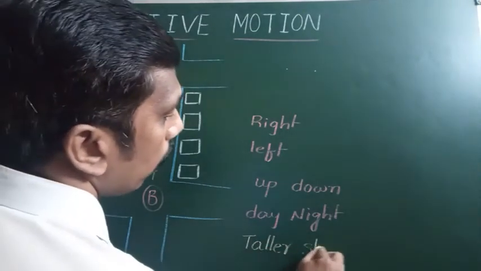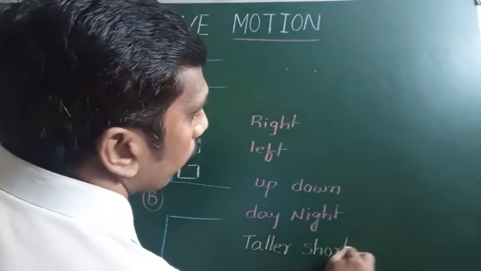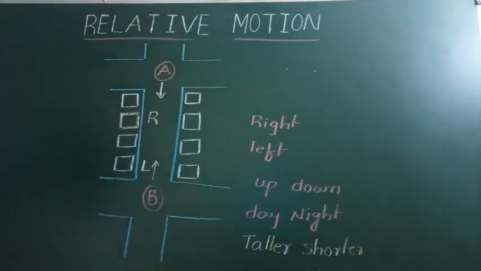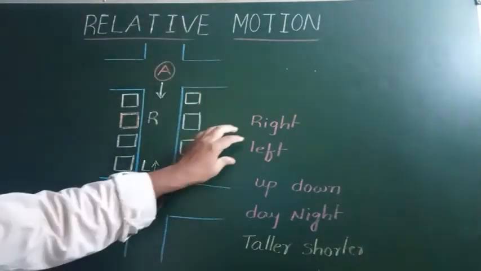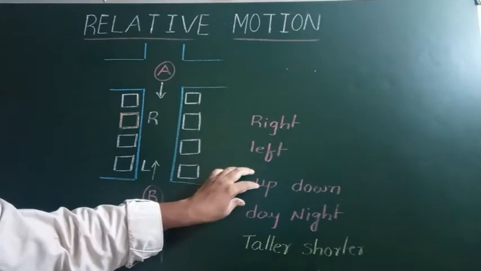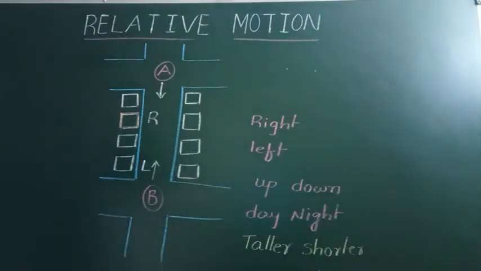So these all are relative terms. There is no absolute right, there is no absolute left, there is no absolute up, no absolute down, and no absolute day or night. These all terms are said to be relative.